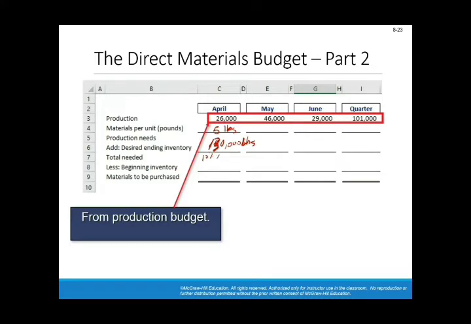So 10% multiplied by the 46,000 multiplied by the 5 libras per 1 unit. Deduct the beginning inventory, which was given at 13,000 libras, and therefore you will get the number which you need to purchase in April, the number of pounds in raw material.